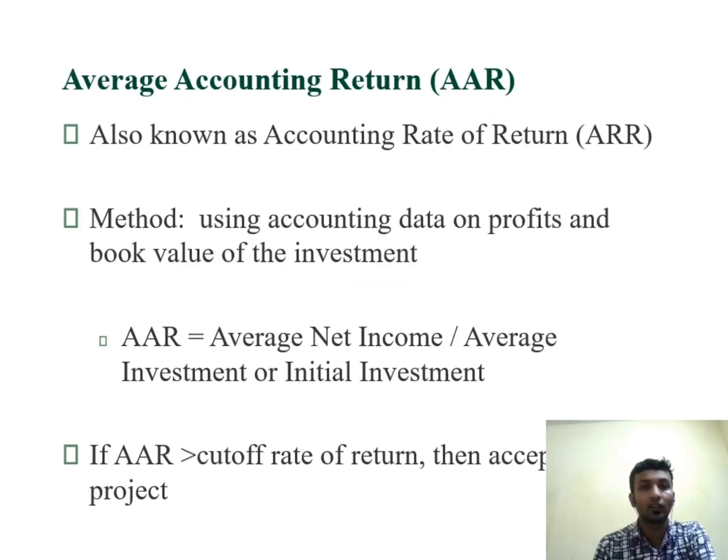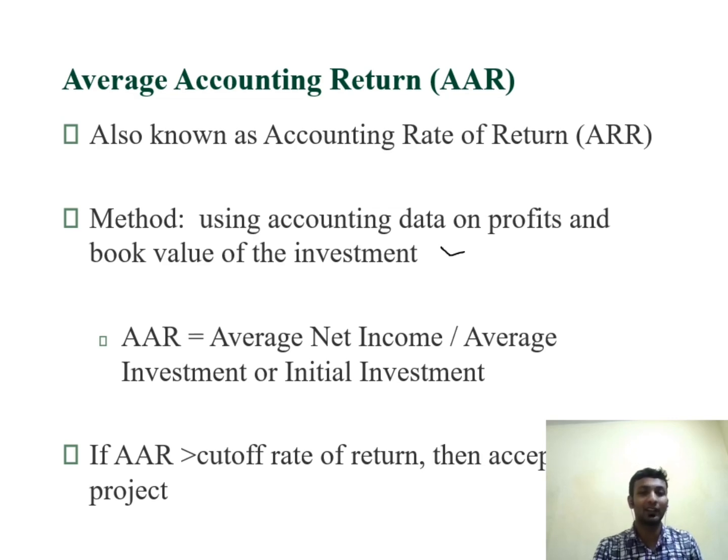Okay, so coming on to the next method, average accounting return or accounting rate of return. Accounting rate of return is another basic method which follows the traditional capital budgeting rules and doesn't follow the TVM or time value of money. And there is another specialty about this method: it does not use financial data from cash flows. What it does is use accounting data on profit from income statements, and the book value of investments.